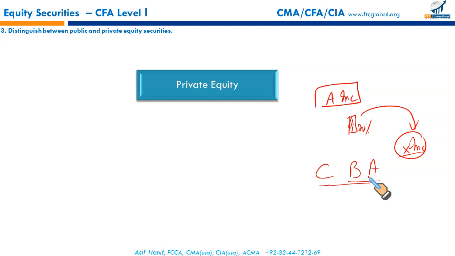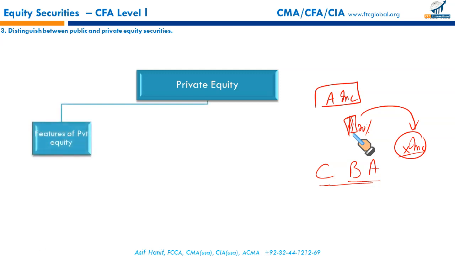There has to be certain reason. So private equity involves sale of a company's specific percentage of shares privately to institutional investors. This market is relatively small, of course. You have to find individually a one-to-one based transaction. So its market is small, but it is rapidly growing with the passage of time. There are certain characteristics that we need to discuss.